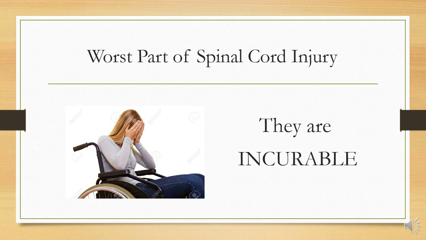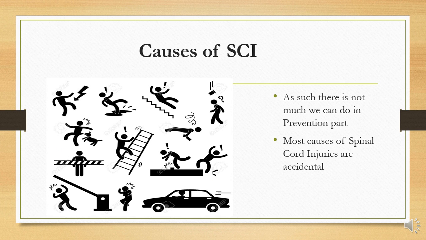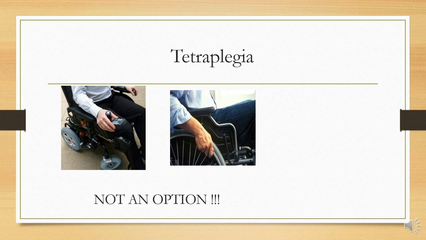Even in 2015, when science has made so much progress, there are a lot of complications in the treatments of spinal cord injuries, and they are treated as very, very risky procedures. The basic causes behind spinal cord injuries are accidental, like you fall from height or you face a car accident. So you can't take any preventive measures to keep you away from a spinal cord injury. When they happen, they happen. So you can't do much on the preventive part of spinal cord injuries.